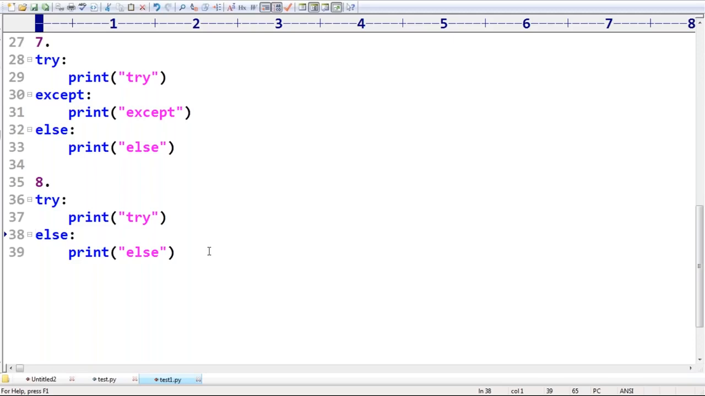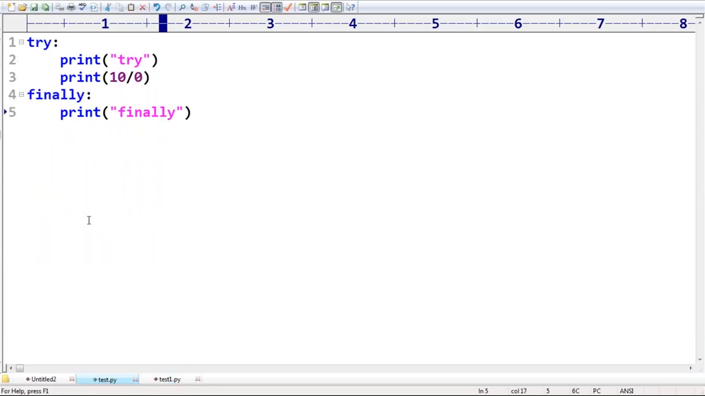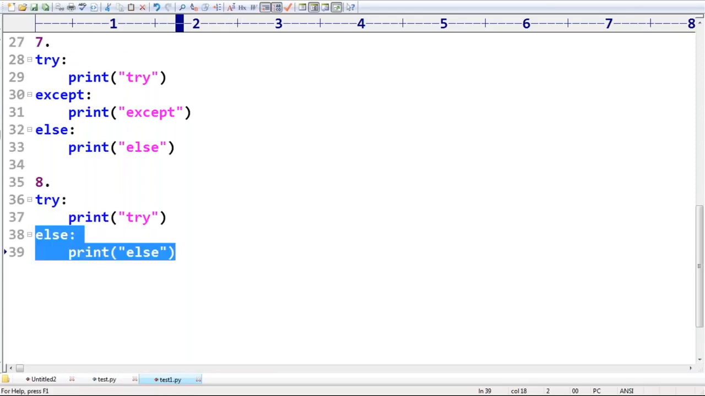Yes, please confirm. Invalid, because whenever we are writing an else block, a compulsory except block must be there. Are you getting it? Without an except block, we can't write an else block. Remember that, sir. So now, observe this possibility.